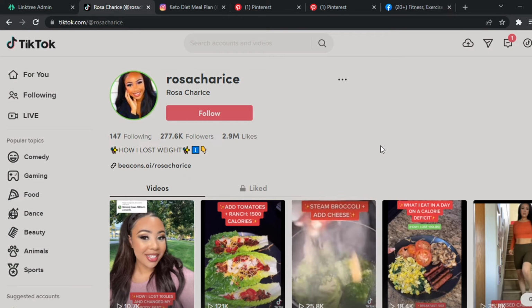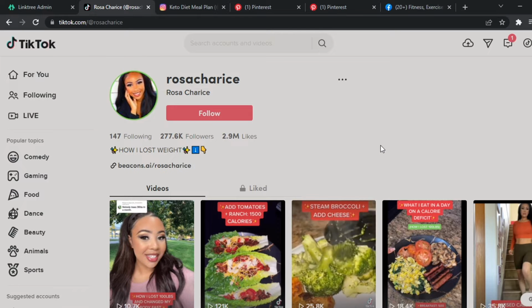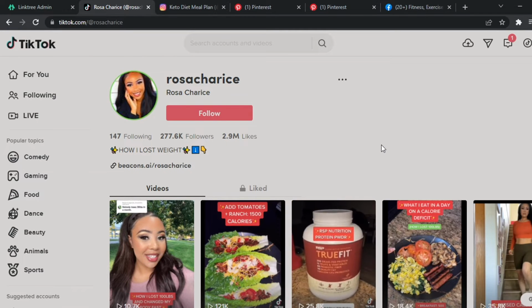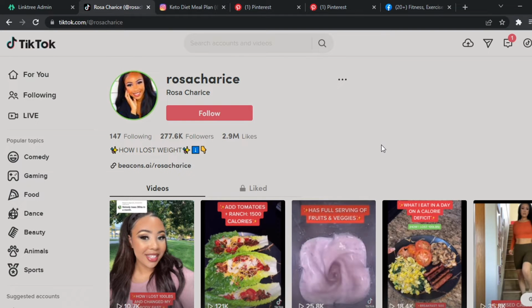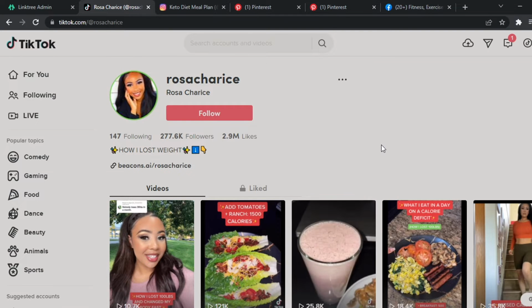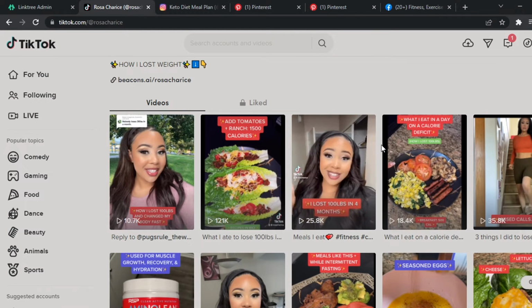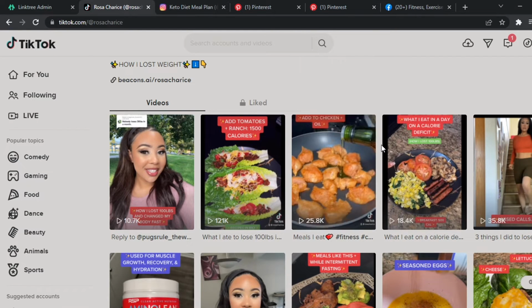So the second free traffic source I want to show you is called TikTok. Now TikTok is a video-based content platform where you're going to produce simple short videos, maybe between 15 seconds, 30 seconds, or 60 seconds. And you're going to post videos just like this to be able to make money. Now there are different types of niches you can select from, such as weight loss, keto diet, make money online, and so on and so forth.